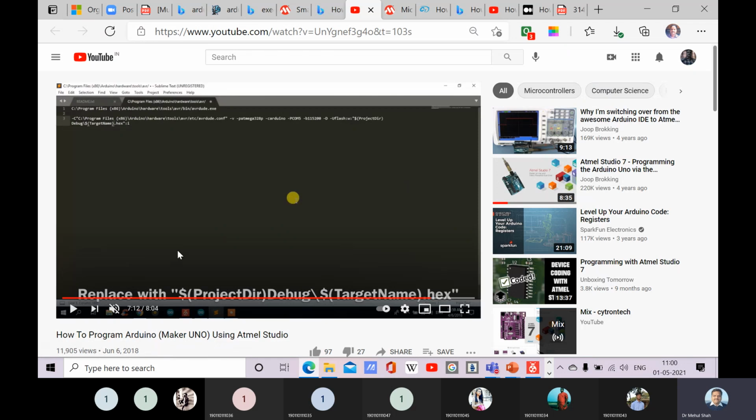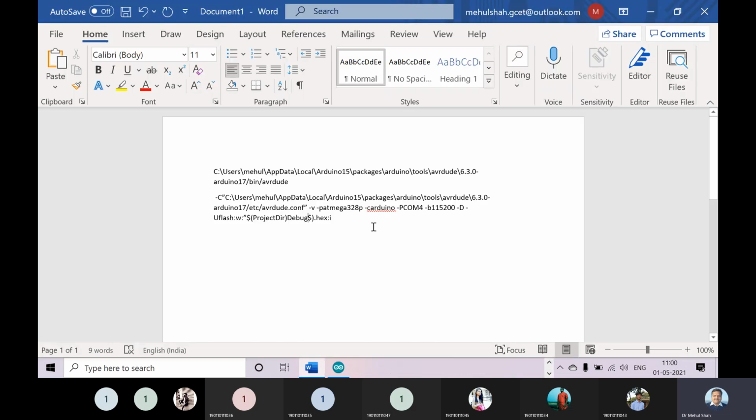After debug slash, then target name .hex. So then I have to type target name.